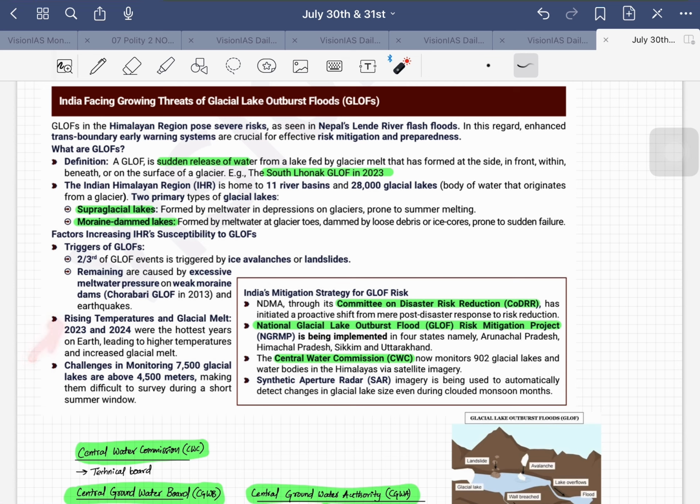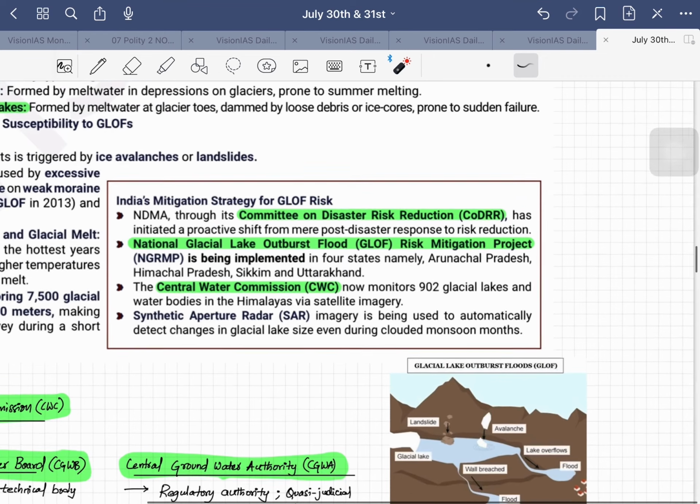And also we have rising temperatures; 2023-24 have been recorded as the hottest years. Okay, it's very problematic. We also have the challenge of monitoring 7,500 glacial lakes above 4,500 meters, because we have a very short summer window. In that duration itself, we have to measure everything and understand it.